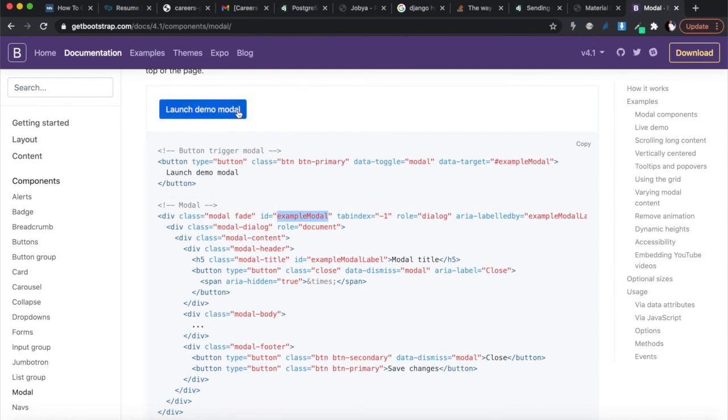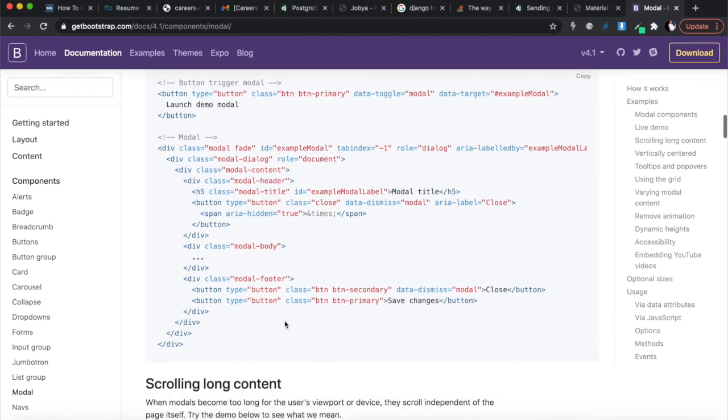This is especially useful, and it will be in our case, where you have more than one modal per page. The page needs to know which modal to show. So each modal will have an ID, and then the data target must match the ID. Those are the most important things when it comes to dealing with Bootstrap modals. You have to have the button and the div itself, and then you need to remember the ID. They must be the same.